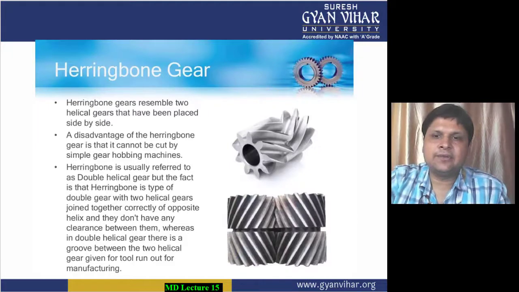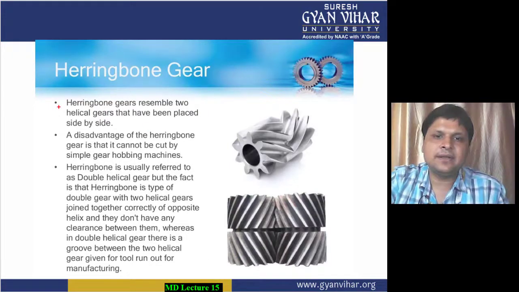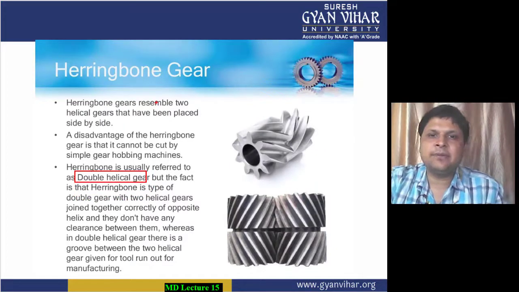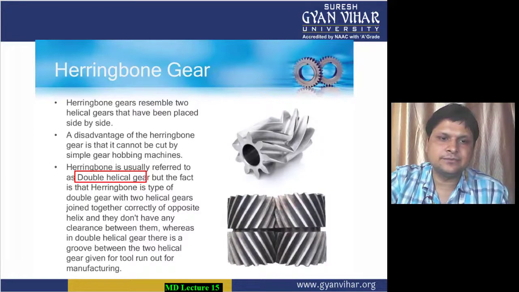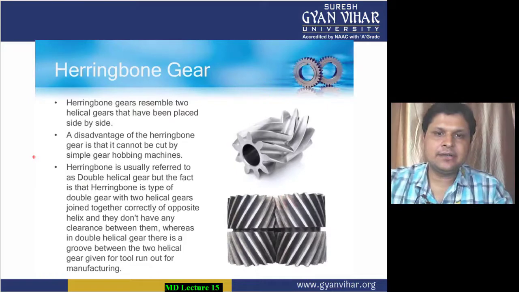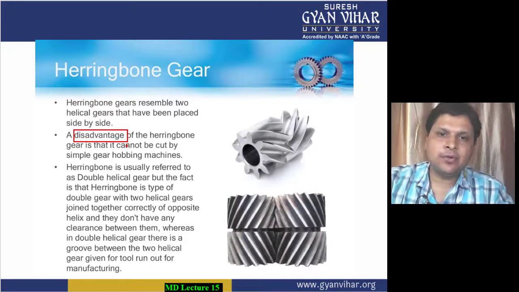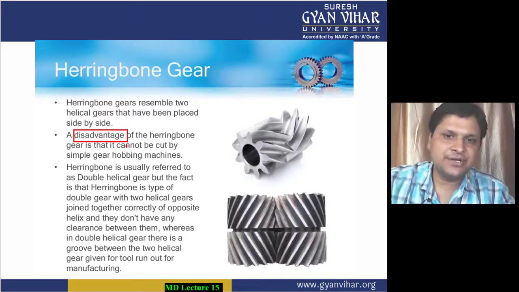Coming to the herringbone gears, as I have already told you, herringbone gears are the double helical gears. Why? Because they resemble helical gears that have been placed side by side. The disadvantage is that it is not possible to machine it easily.